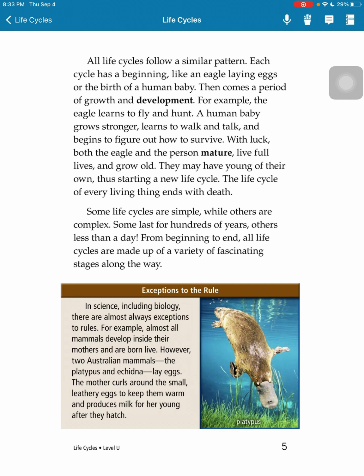Each cycle has a beginning, like an eagle laying eggs or the birth of a human baby. Then comes a period of growth and development. For example, the eagle learns to fly and hunt. A human baby grows stronger, learns to walk and talk, and begins to figure out how to survive.